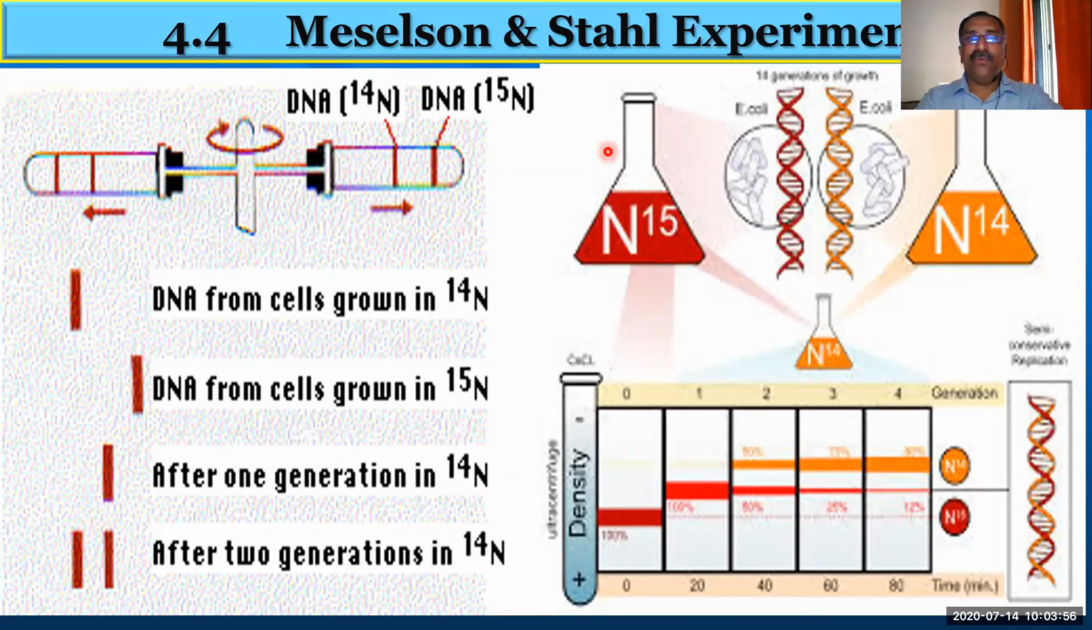They got the next generation. Again they cultured it in N15, and again in N15. Ultimately they got DNA strands in which all the nitrogen bases are N15. They then conducted a centrifugation experiment, noted the density of this DNA, and recorded it over here.